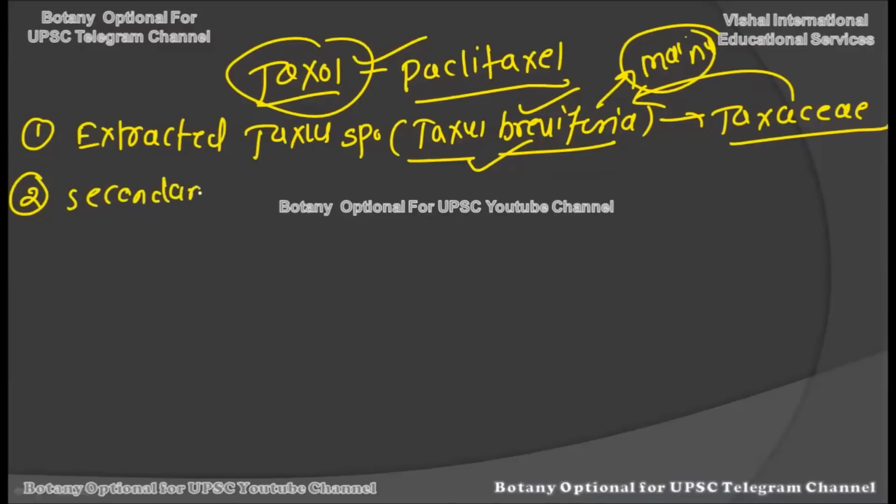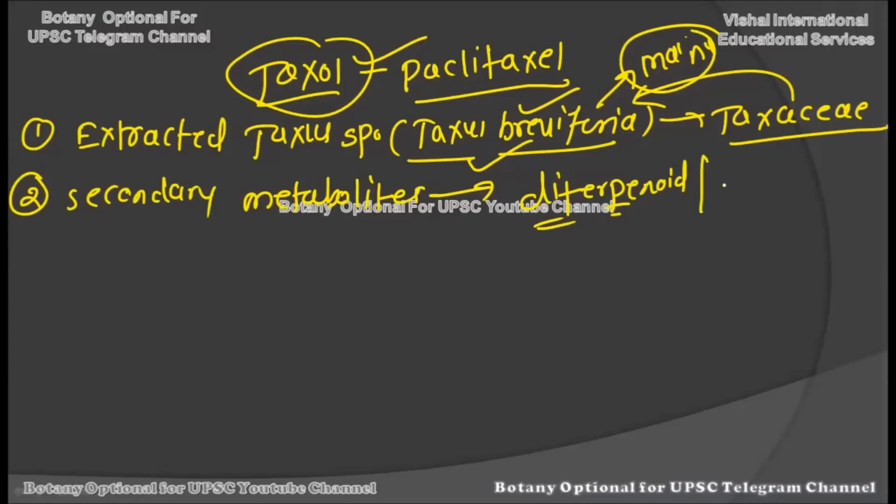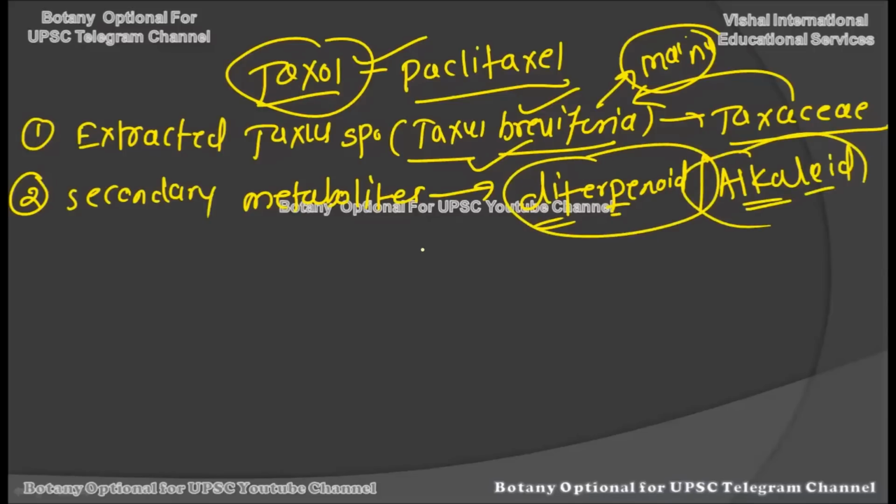Now it is also a secondary metabolite. It's not a primary metabolite, it's a secondary metabolite, but structurally it is diverse. Structurally you can consider its core as a diterpenoid core. On the one hand it looks like a terpenoid, but when you consider the side chains, they look like an alkaloid. Alkaloidal side chains are there. So structurally it may be a terpenoid or an alkaloid, or a combination of both. So this Taxol drug is a secondary metabolite, and it may belong to the class terpenoid or alkaloid.